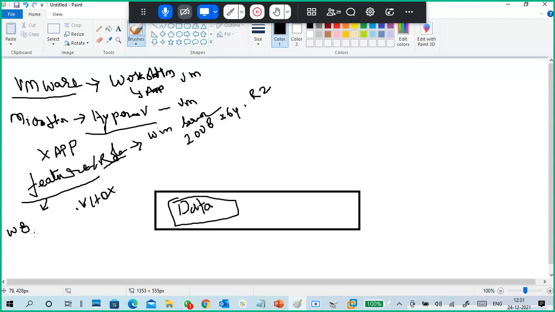Windows 8. You require Windows 8 Professional or Enterprise, not Home. A lot of people say, sir, I don't find the Hyper-V option. If you are getting a home single language edition, right?